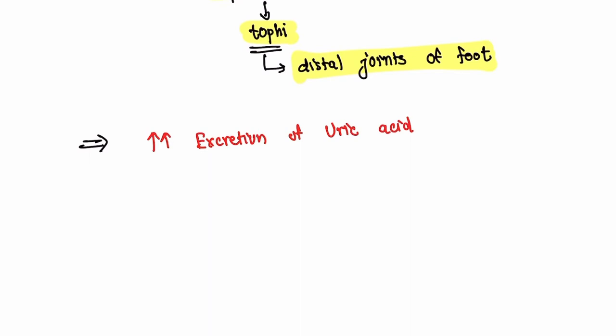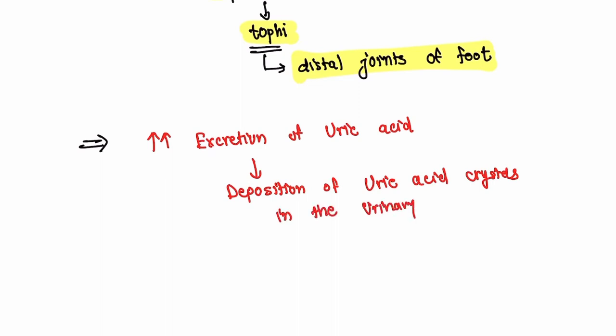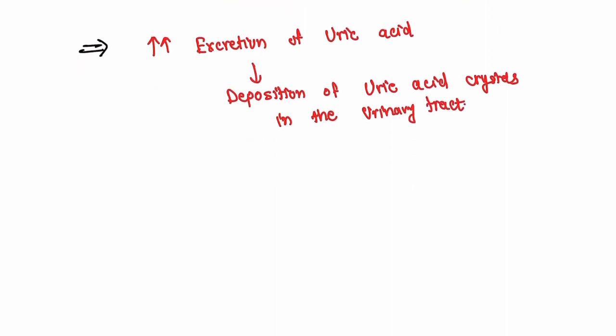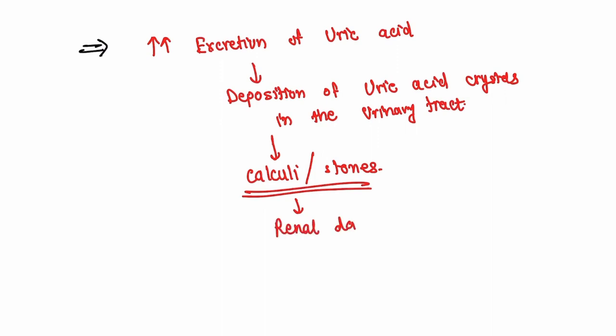So, increased excretion of uric acid may cause deposition of uric acid crystals in the urinary tract, which will lead to formation of calculi or stones, and it will cause renal damage.